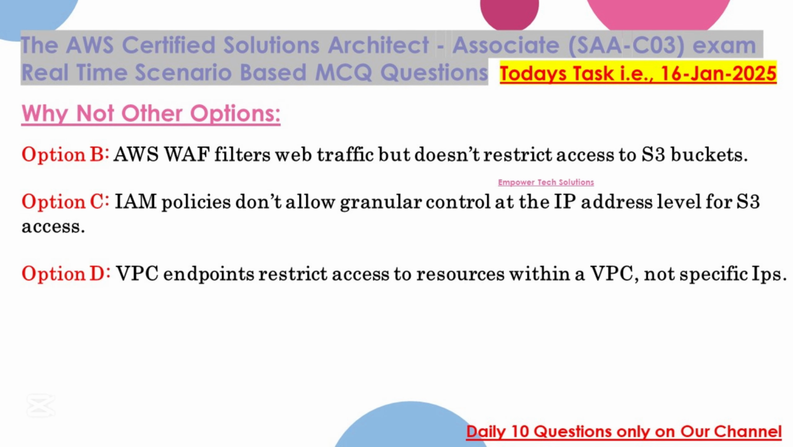Why not other options? Option B. AWS WAF filters web traffic but doesn't restrict access to S3 buckets. Option C. IAM policies don't allow granular control at the IP address level for S3 access. Option D. VPC endpoints restrict access to resources within a VPC, not specific IPs.